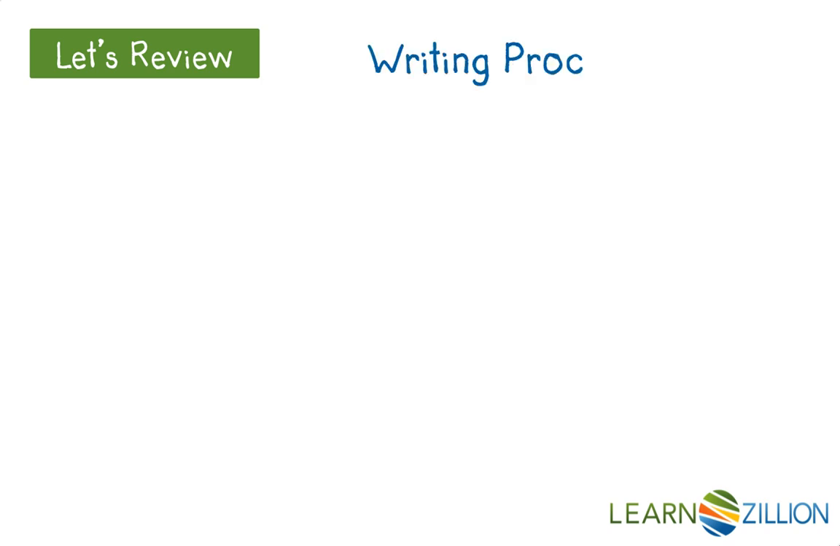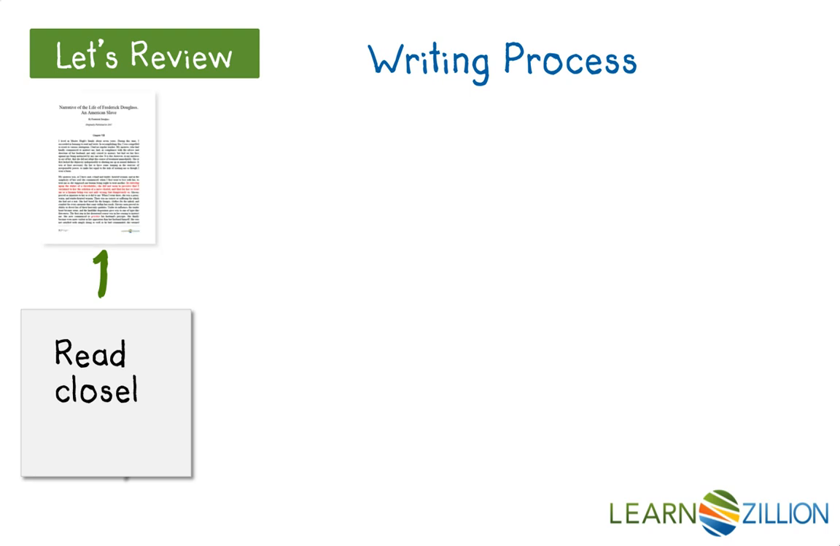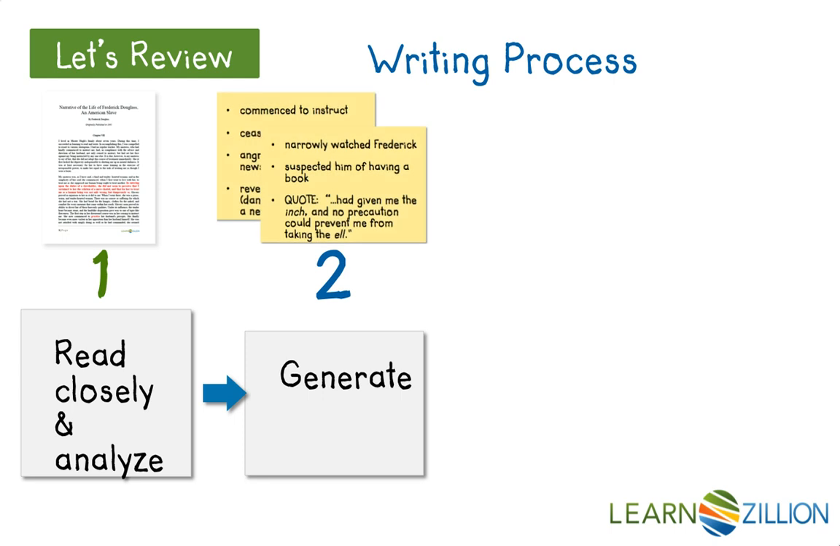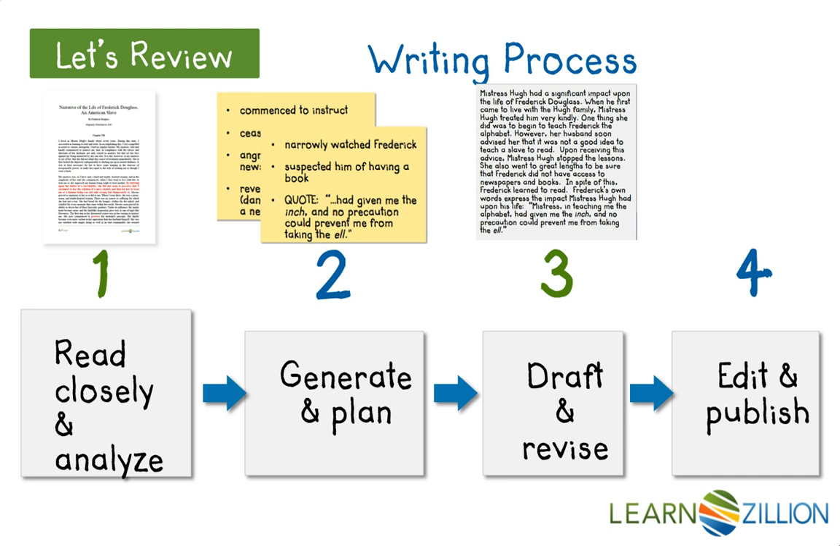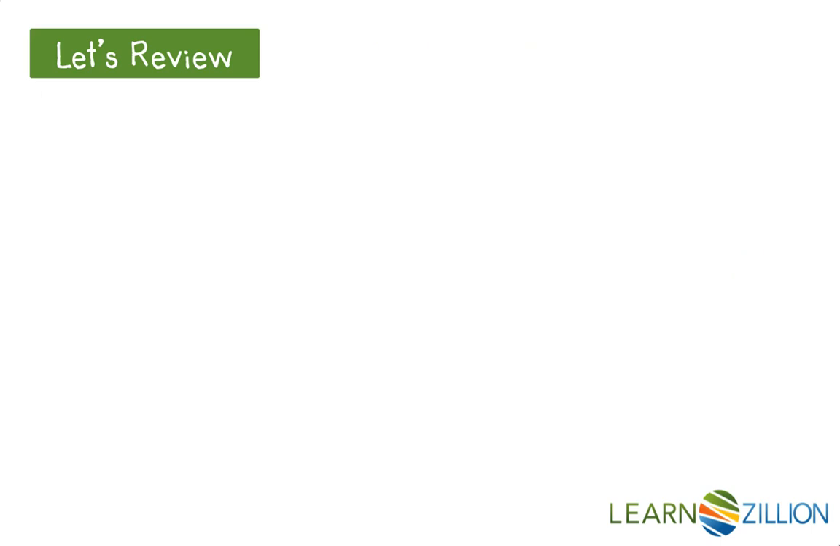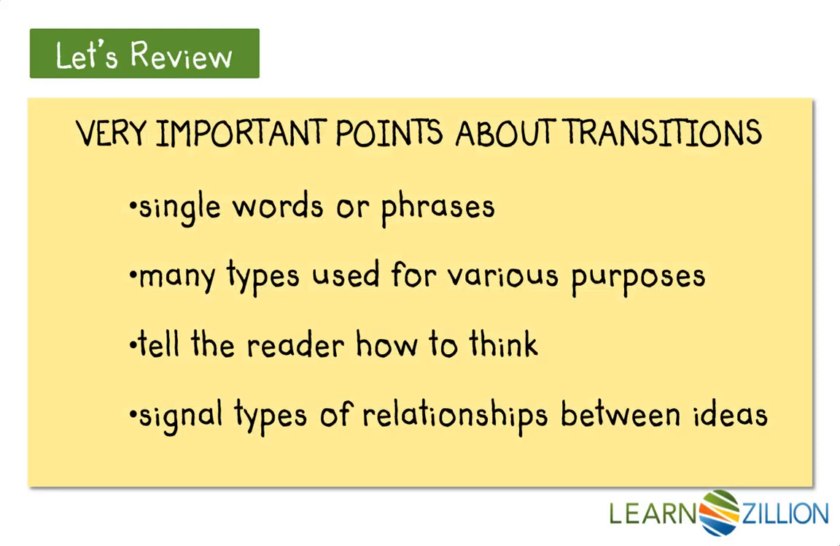Let's review the writing process. When responding to an essay prompt about literature, the first step is to read closely and analyze the text. Step 2 is to generate ideas and create a preliminary plan for the writing assignment. Step 3 involves drafting the essay and revising to prepare your work for Step 4, where you edit for conventions and publish. In this lesson, we will be working on Step 3, specifically revising one of the body paragraphs of the essay. Here are some very important points about transitions.